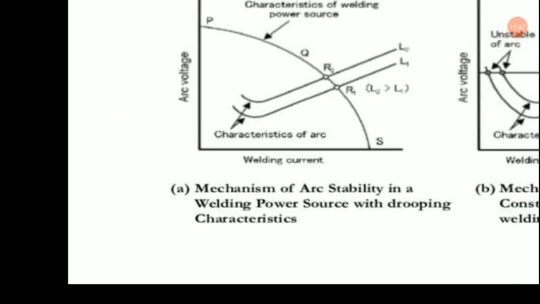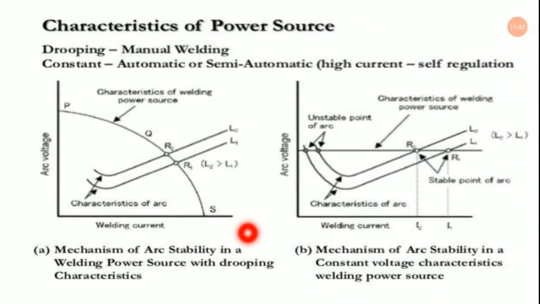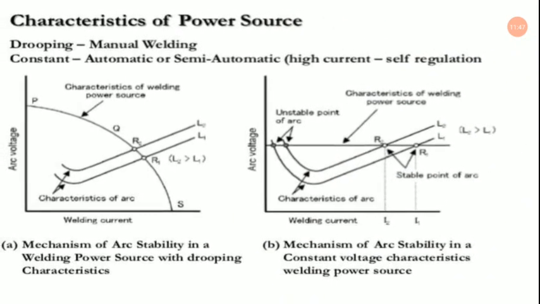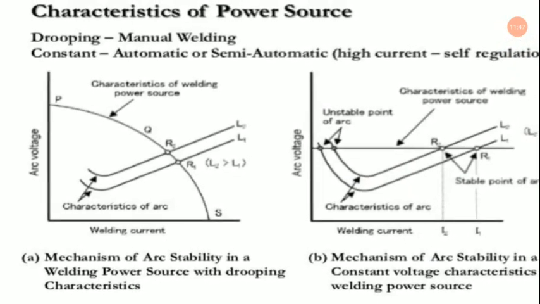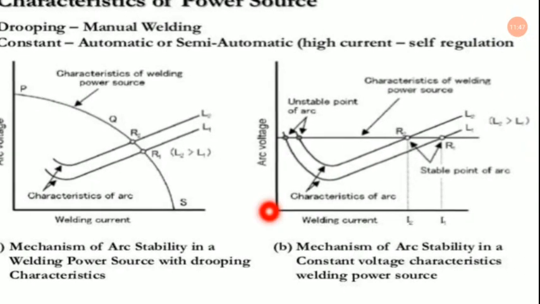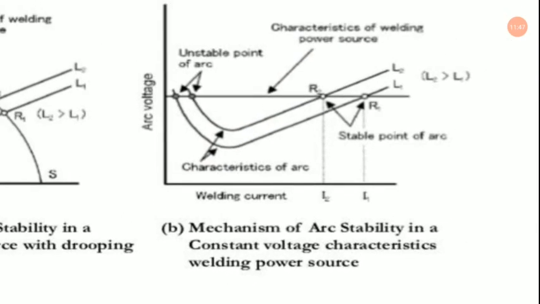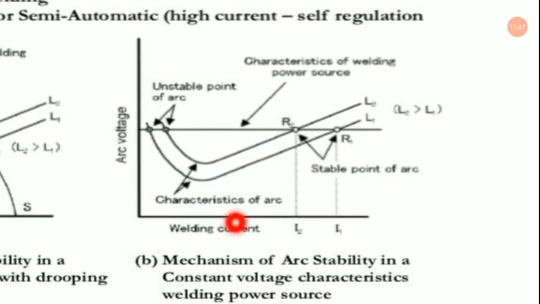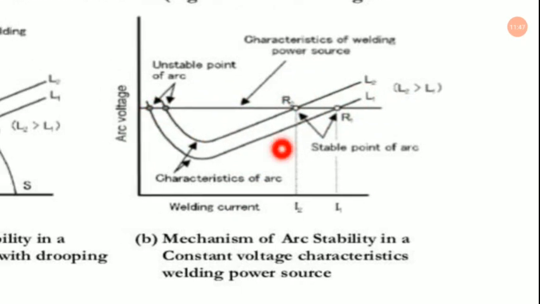Now this is the mechanism of arc stability, as you can see over here, in a welding power source with drooping characteristics actually. Now drooping is for manual welding and constant is for automatic or semi-automatic, that is a high current self-regulation type of welding, as you can see over here. Now the same thing, but we are having this is the characteristics of welding power source. So this is the automatic control we are having over here.